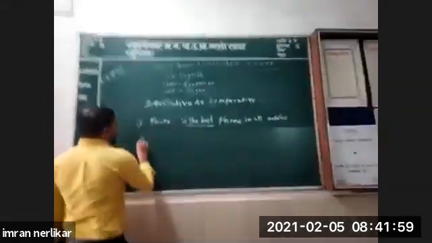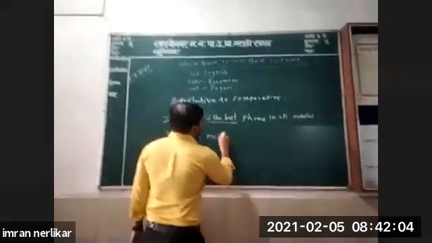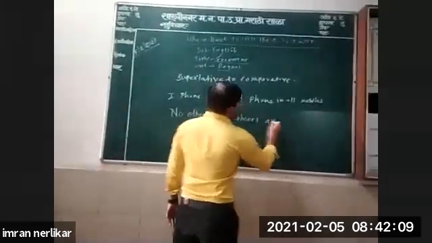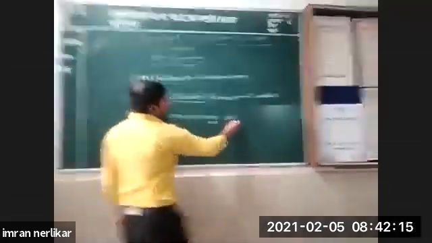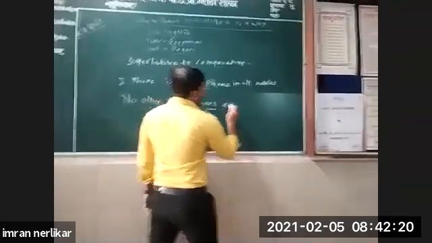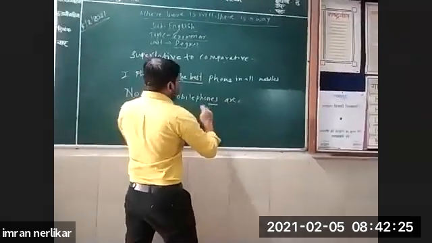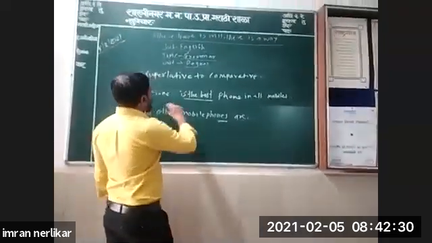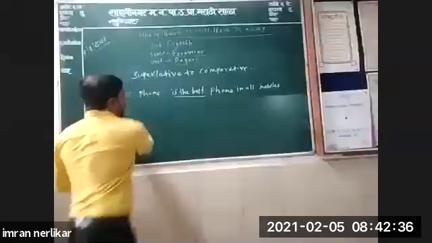Okay, means no other mobile phones are, plural it is. That's why no other mobile phones are, same tense. No other mobile phones are as good as, or iPhone is better than. Sorry, I was writing in positive degree. I'll write in comparative degree.